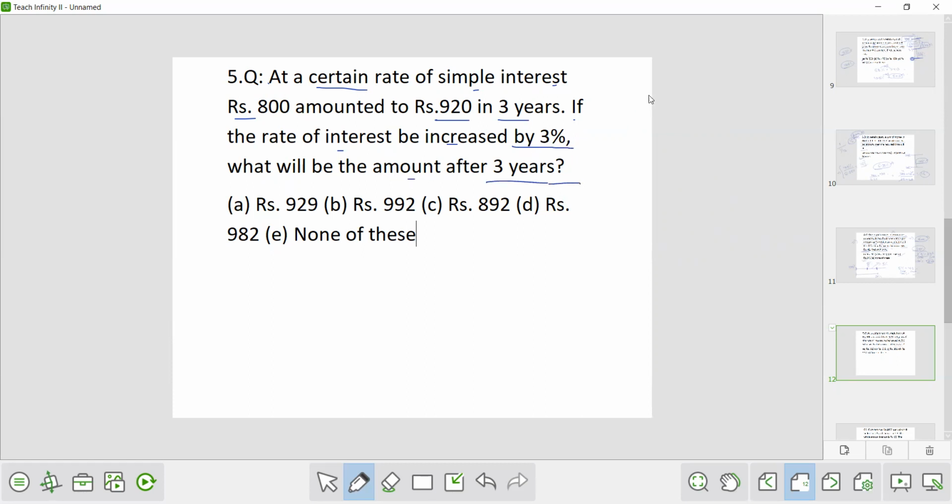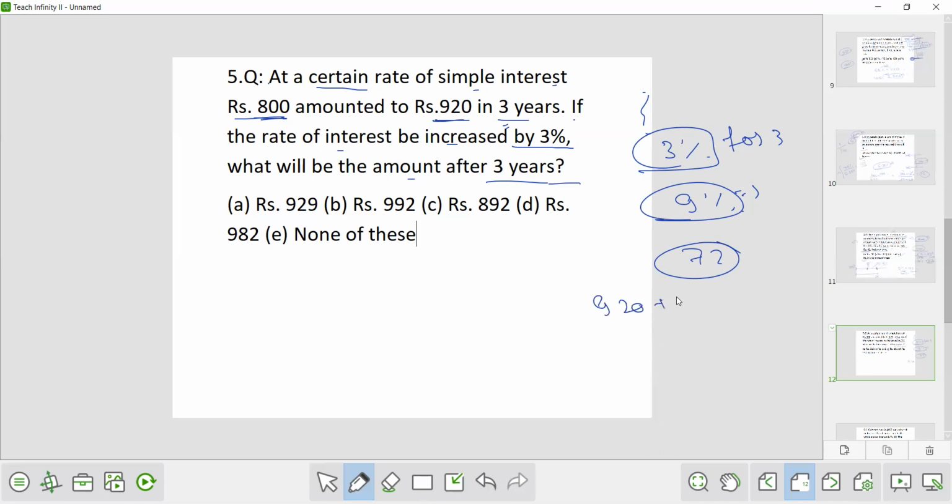Here, what is making the difference? The time period is the same. The rate has increased by 3%. So for 3 years, you will get an additional 3% for every year, which is 9%. So 9% of this 800 is 72. Add 72 to this amount, 920 plus 72, that is 992. So this is your answer. This is the smartest way to solve the question. But again, I will explain the entire basic part for this question.